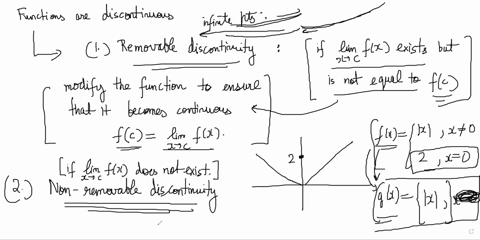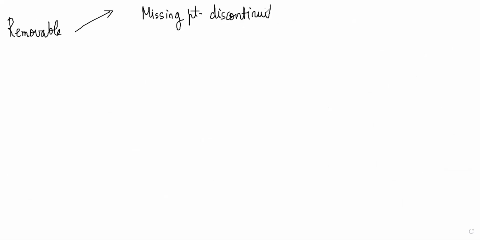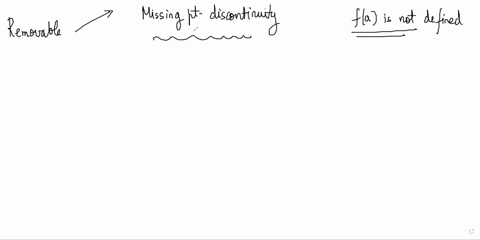Then there are more cases that you can define. For example, in the removable discontinuity type, you can define multiple types. You can say it is a missing point discontinuity. You don't need to memorize any of this. You just need to understand what they're saying. Missing point discontinuity basically is when f of a is not defined.